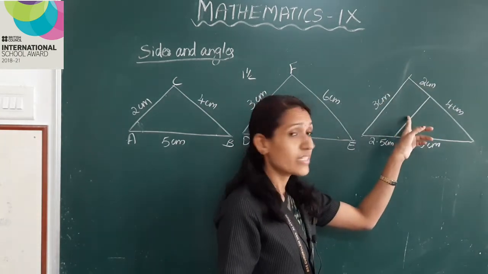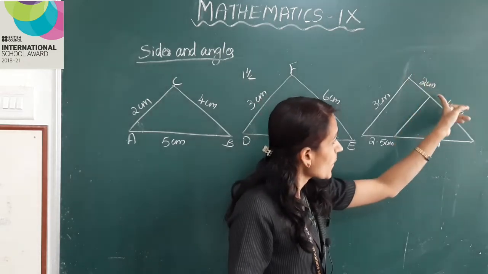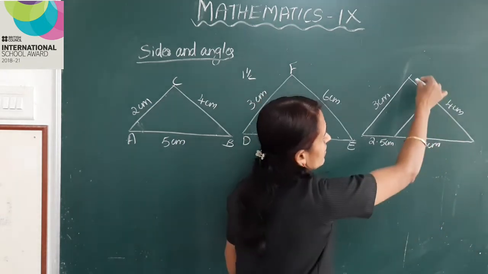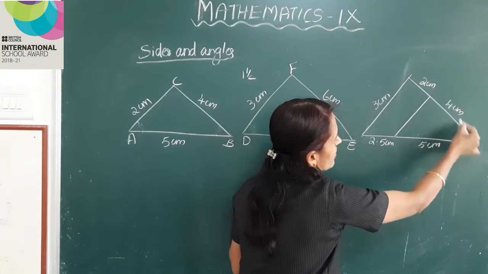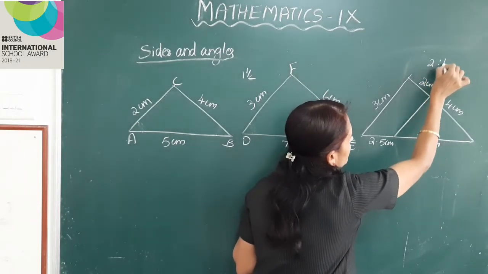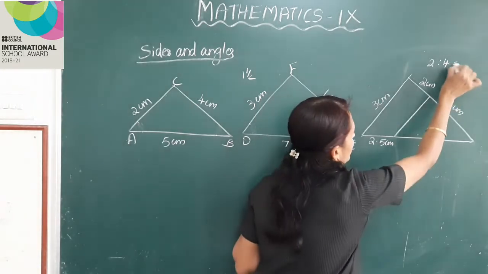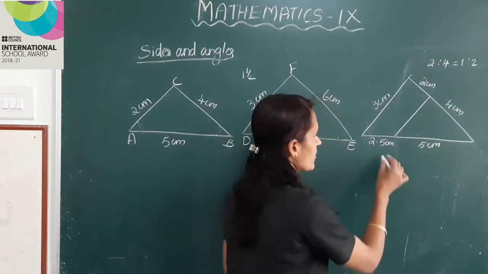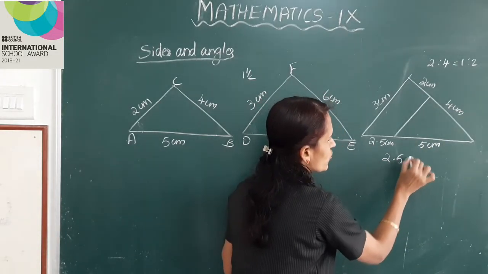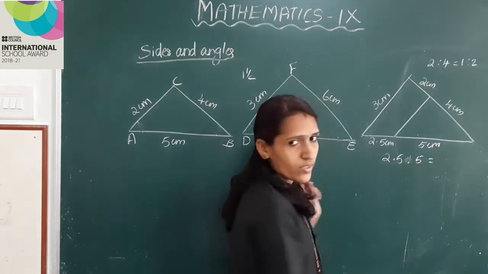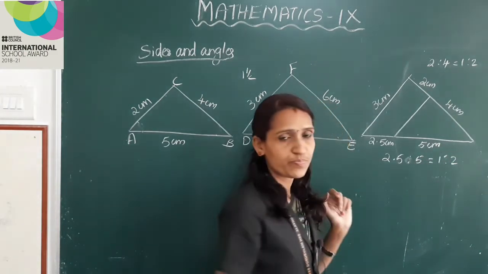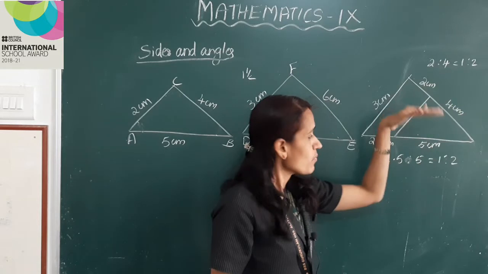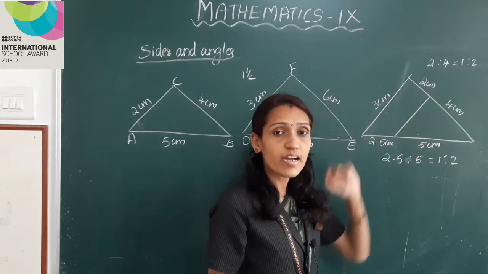Then this line divides the right and bottom side of the large triangle. Here, right side's ratio is 2:4. This is equal to 1:2. Then, bottom side ratio is 2.5:5. This is equal to 1:2. Here, this line divides the right side and bottom side of the large triangle in the ratio